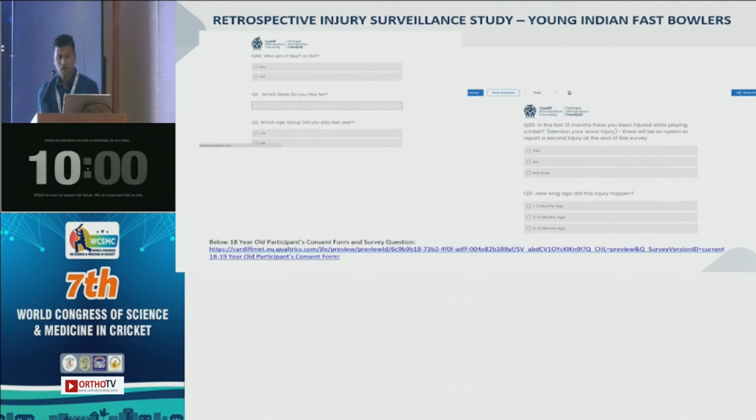Now from the subjective point of view, we did a retrospective injury surveillance study. Can you click on that hyperlink?